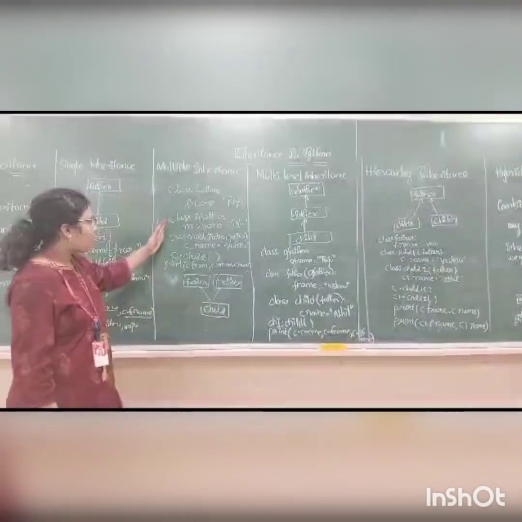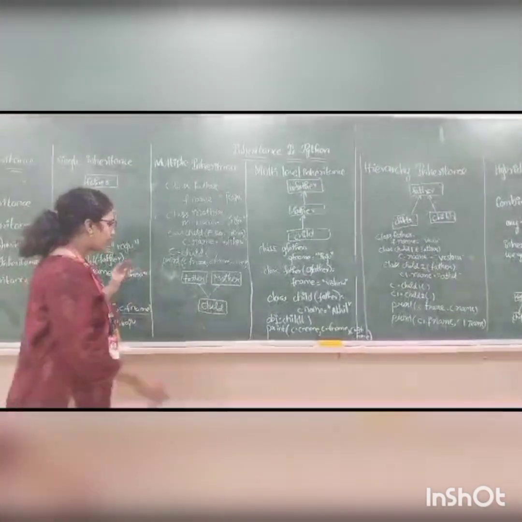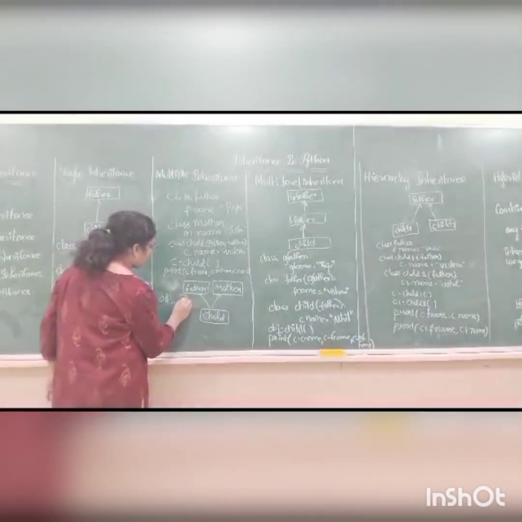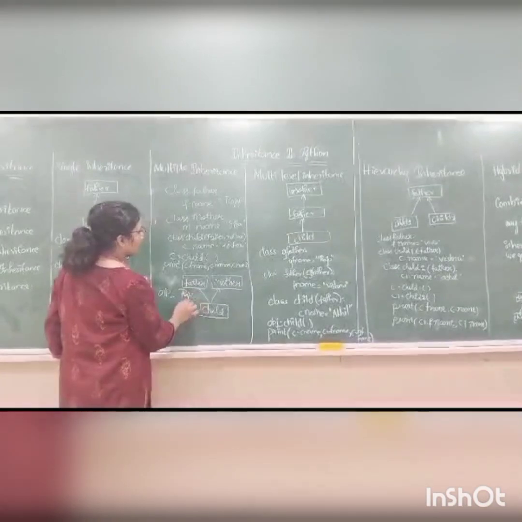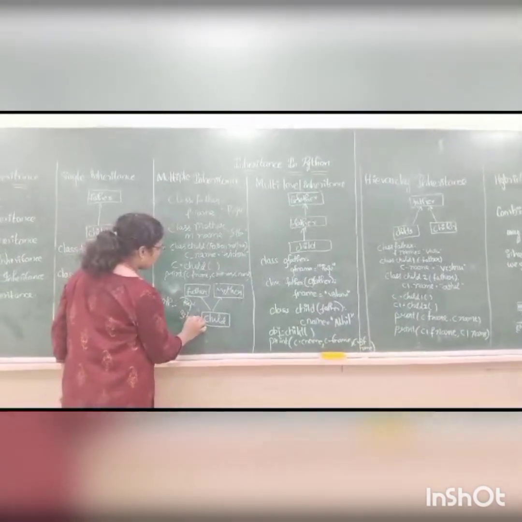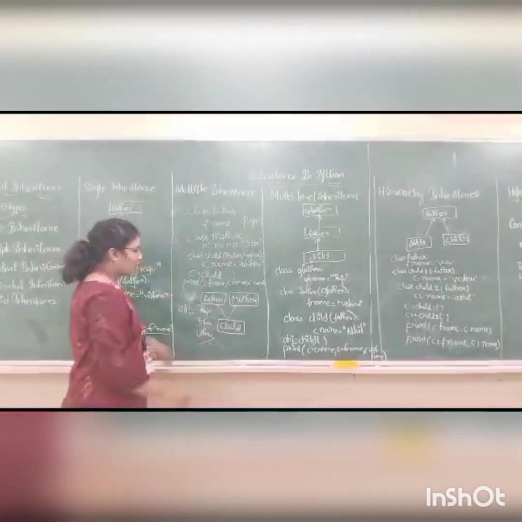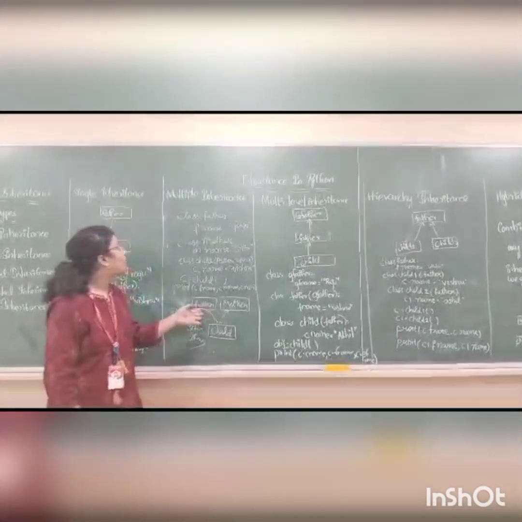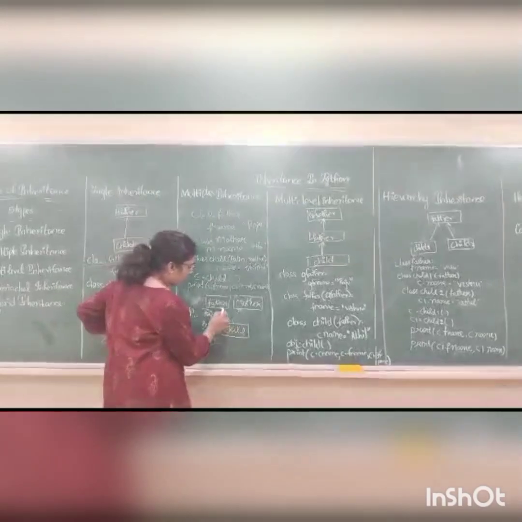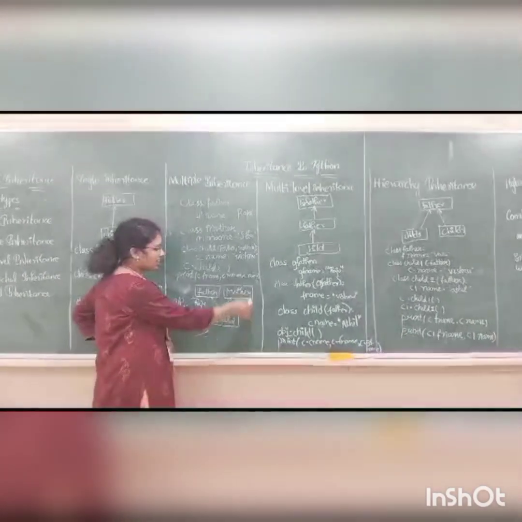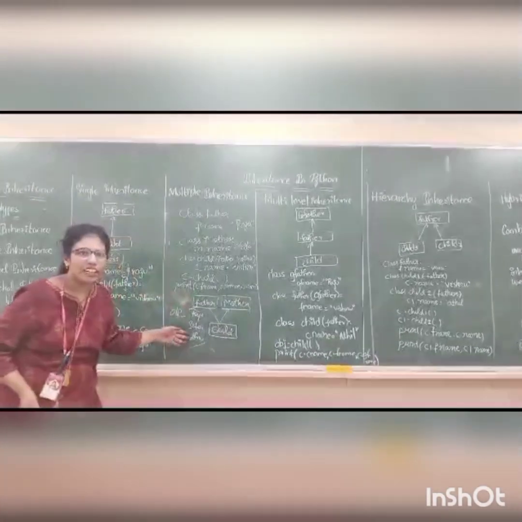If we execute this program, we get the output Raju, Sita and Vishnu. Now let me explain the block diagram of multiple inheritance. Here the child is getting the characters from both father and mother. This is the simple representation of multiple inheritance.